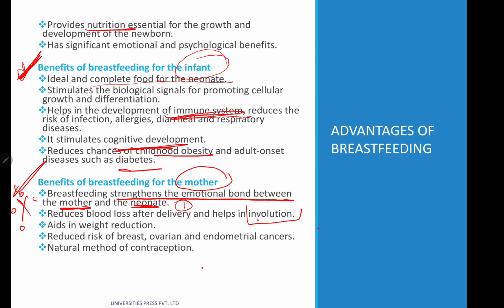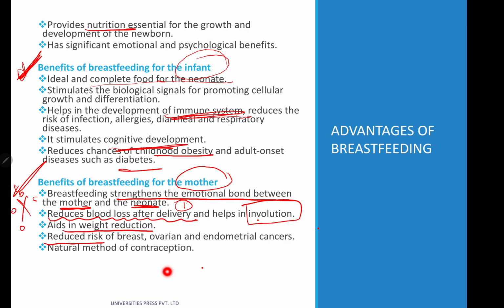Again, what is involution? The uterine size is going to reduce. So for the process of involution and to reduce blood loss after delivery, breastfeeding is a very beneficial factor. It aids in weight reduction.